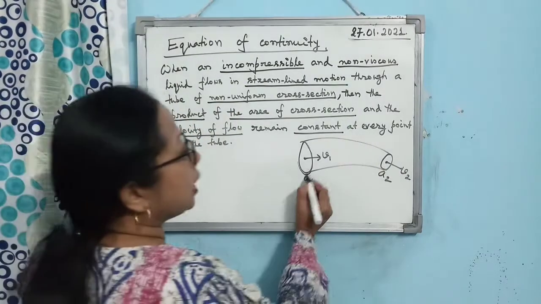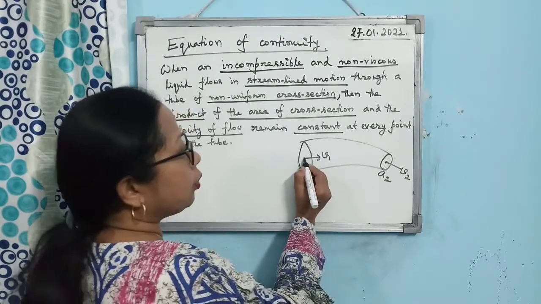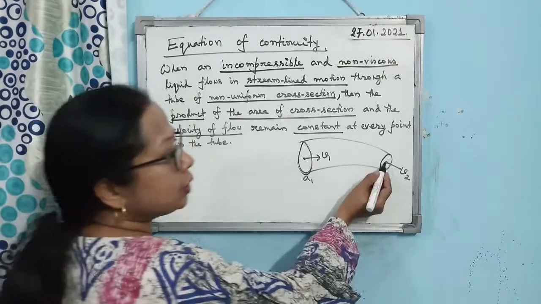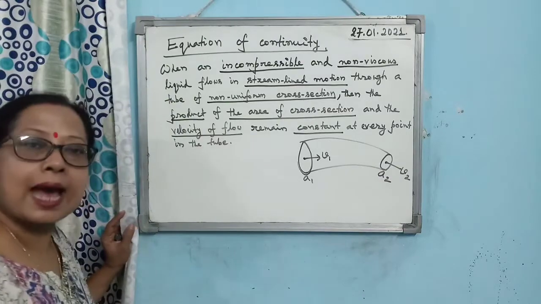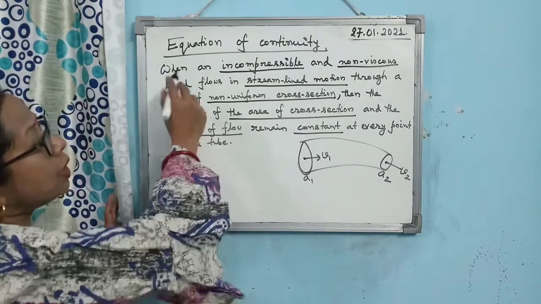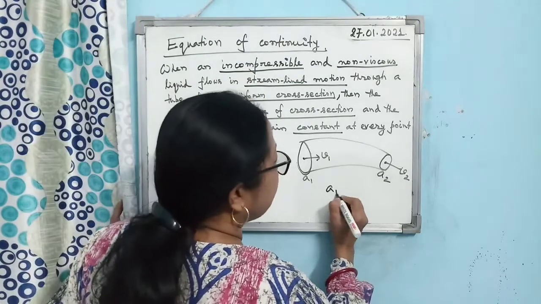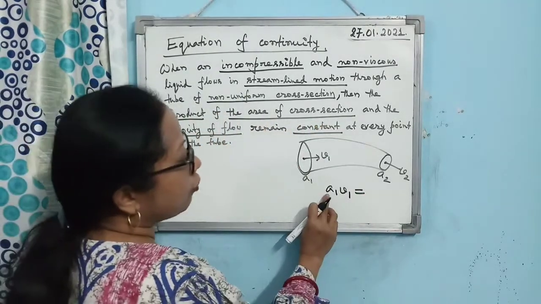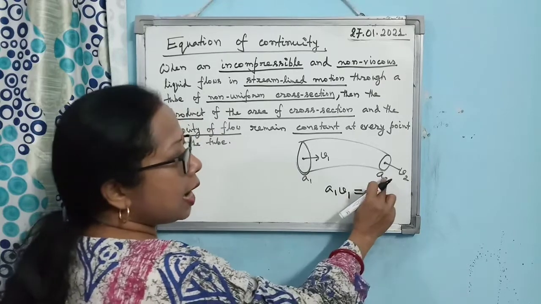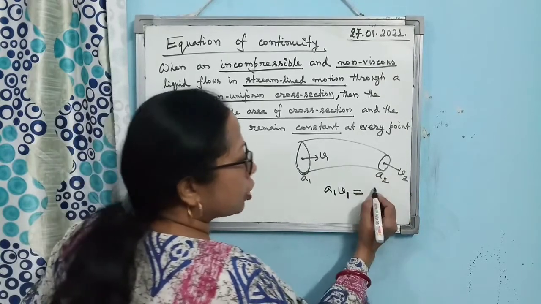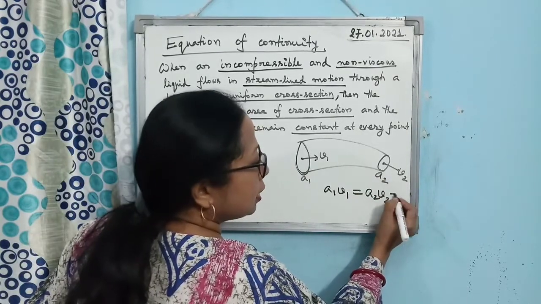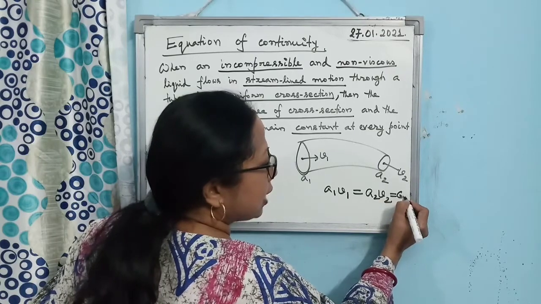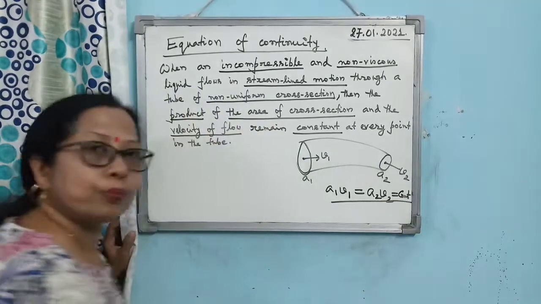Let V1 be the velocity of the liquid at the broad point and V2 be the velocity at the narrow point. According to the equation of continuity, A1 V1, the product of area of cross section and velocity, and here also A2 V2, is constant. This we have to prove.